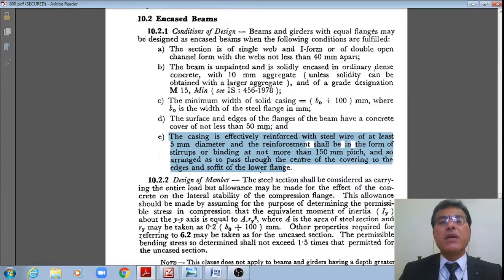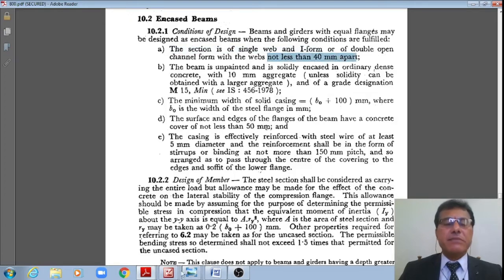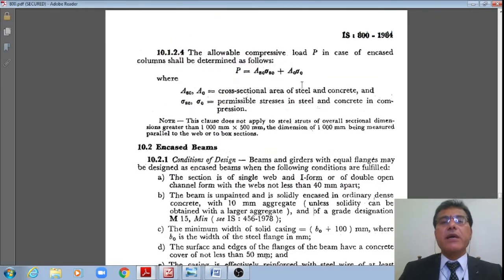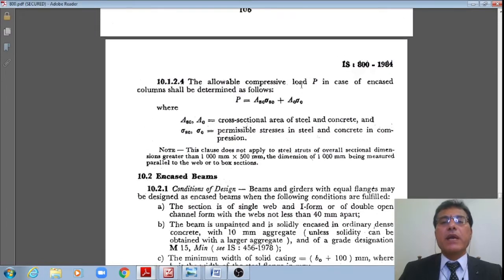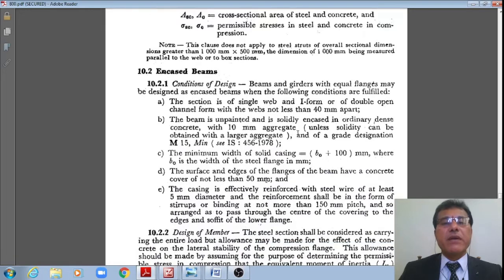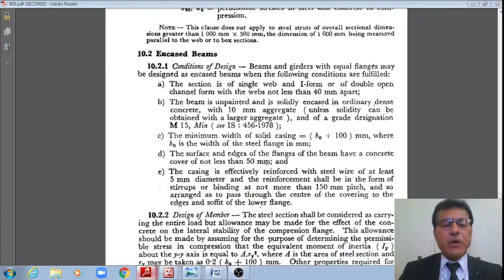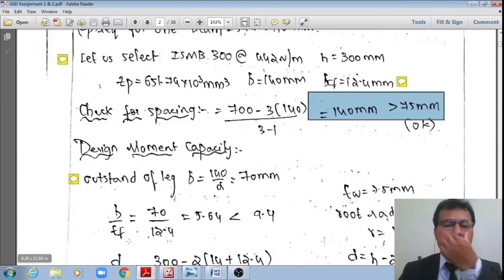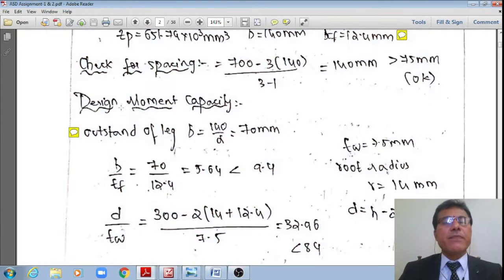Now I will show that in the old code. The code says that for a section with a single web of the I section, the form I am taking has webs not spaced apart by less than 40 mm. Yes, I am satisfying that criterion as per the code specification IS 800 1984, page number 107, right? It is okay.